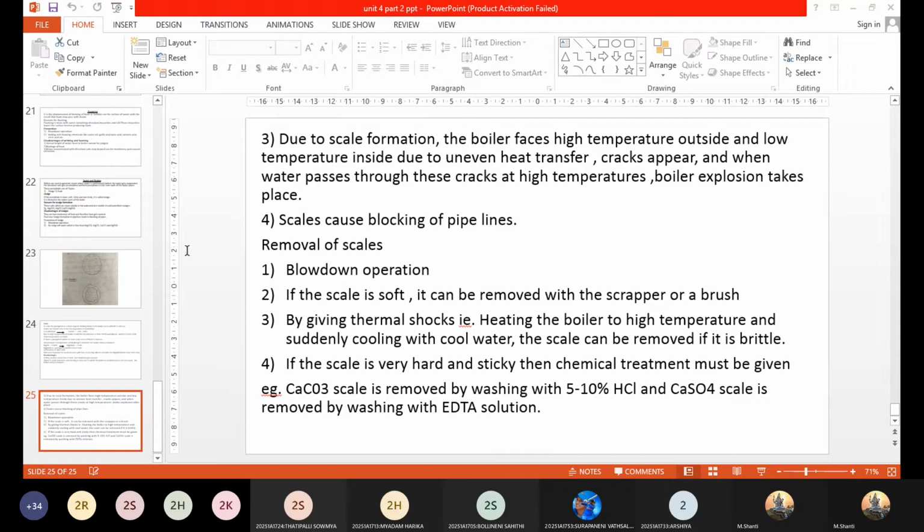Now, when water suddenly comes in contact with the overheated portion, a larger amount of steam is formed immediately, and this results in development of high pressure. Suddenly a huge amount of pressure is produced, and this may cause explosion of the boiler. What I said, have you followed, girls?